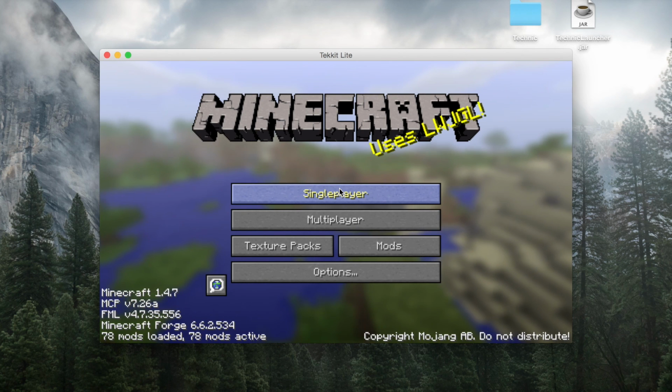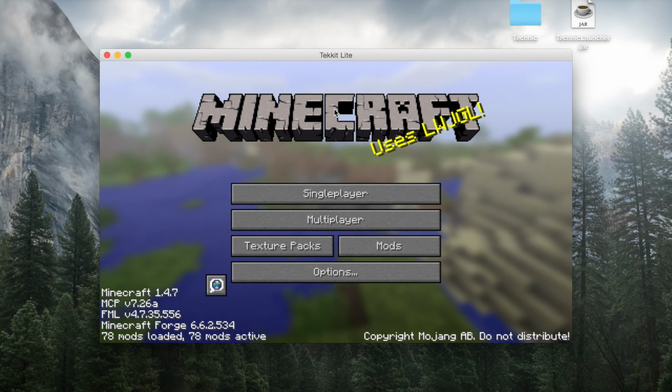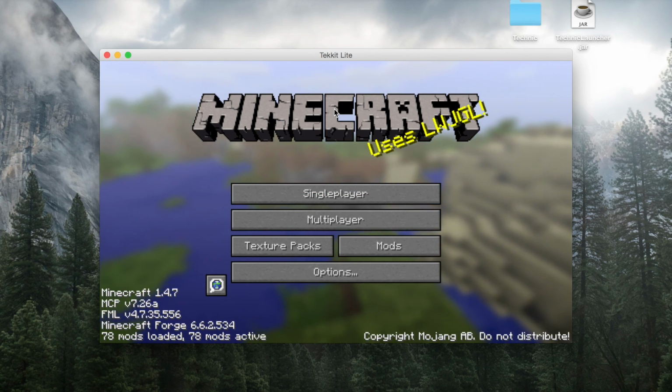Alright guys, so as you can see, the Technic launcher mod pack opened.